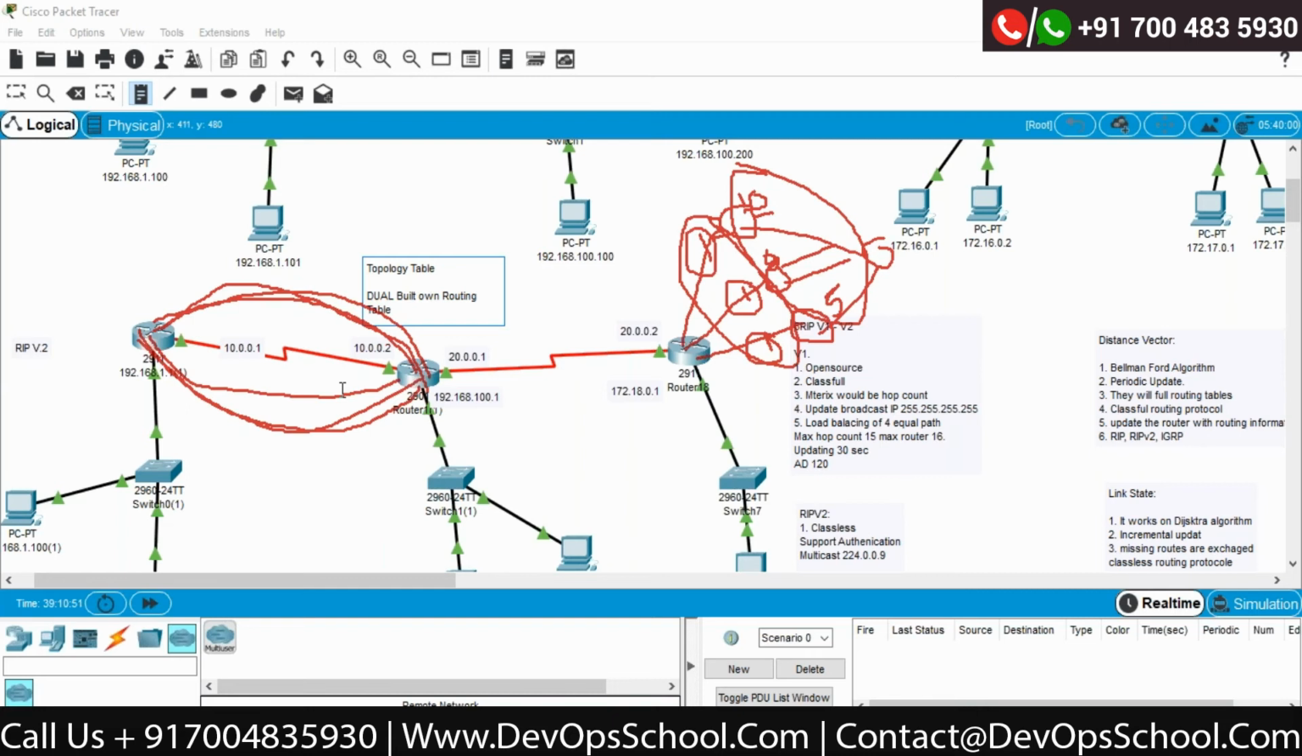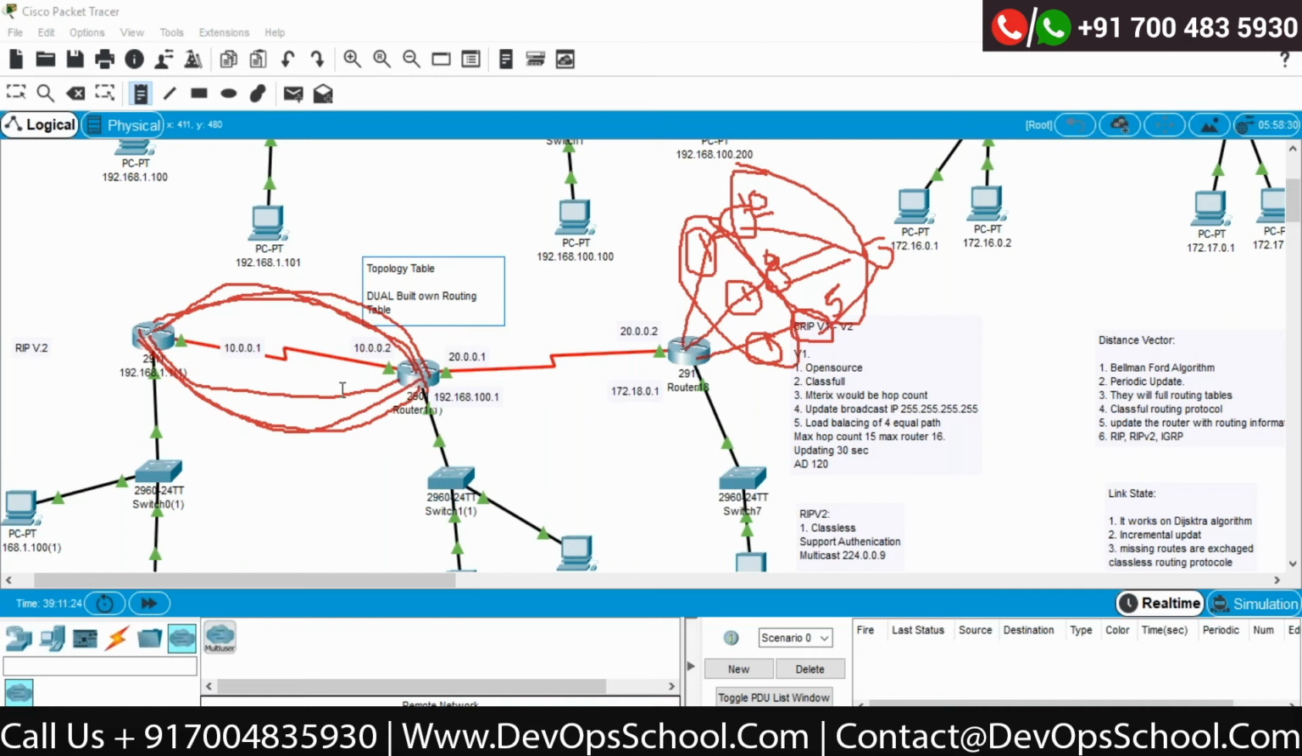If the neighbor is not responding for 15 seconds, your neighbor would be removed from the neighbor table. Ultimately it will flush the routes going through that particular neighbor, and immediately it will try to find the best path to reach other places. So this is a very interesting thing.